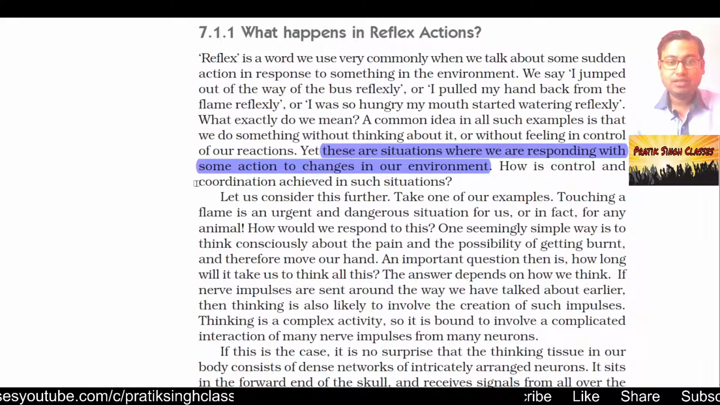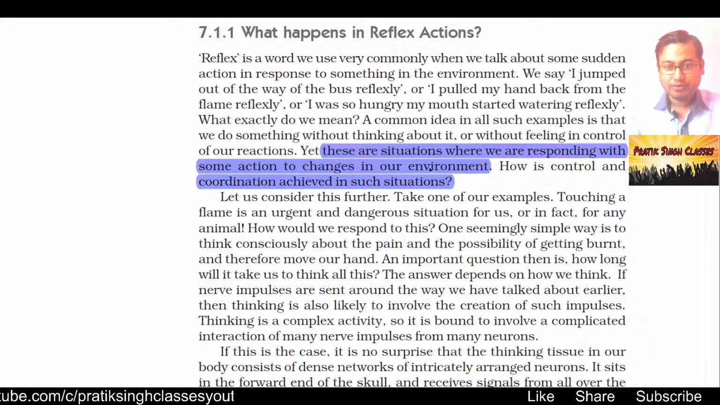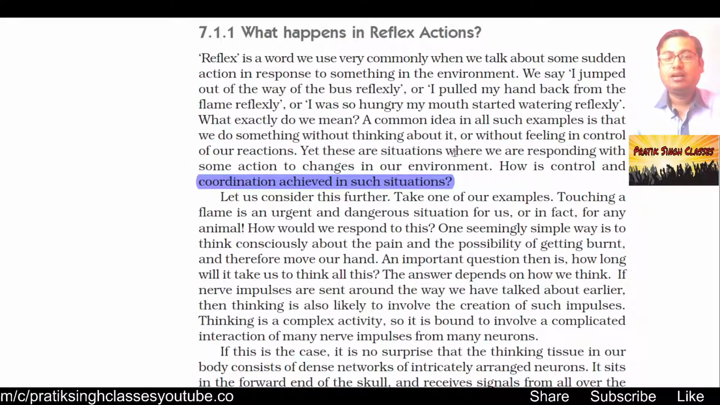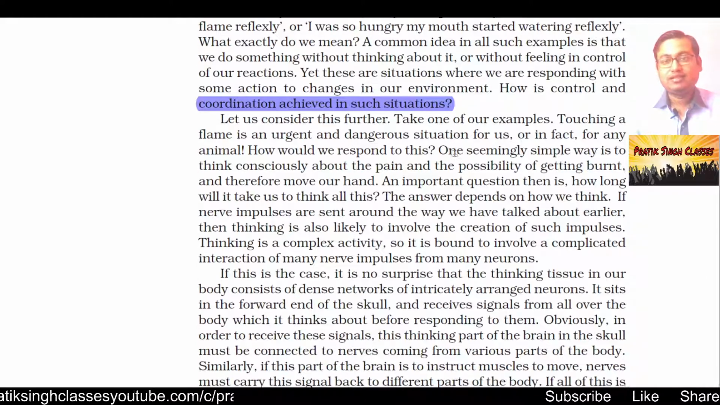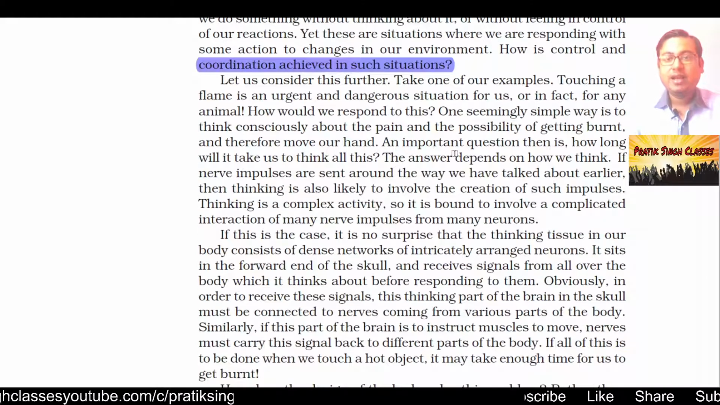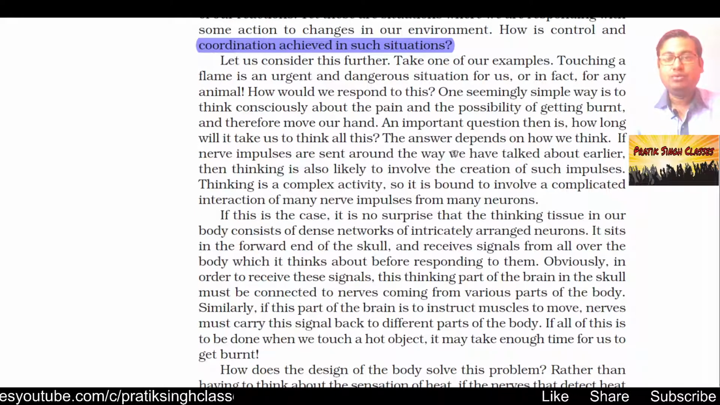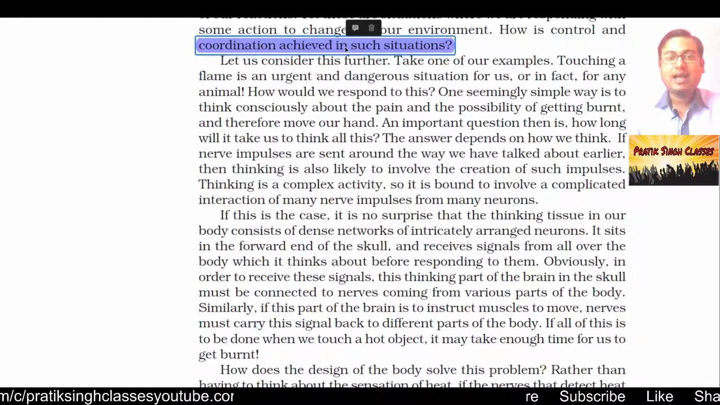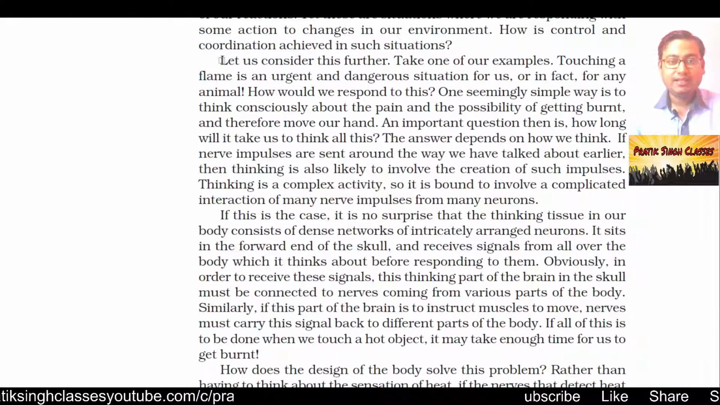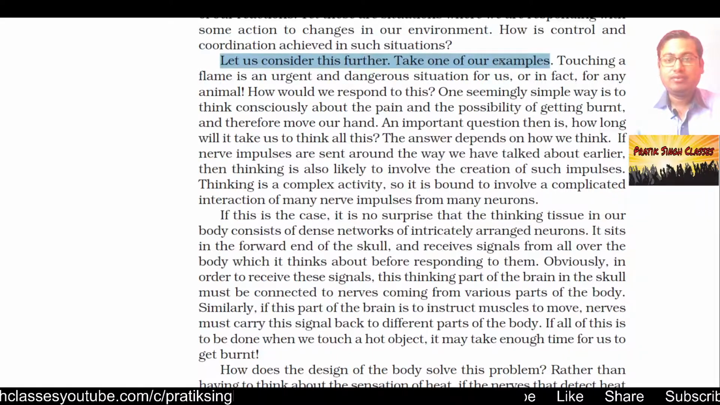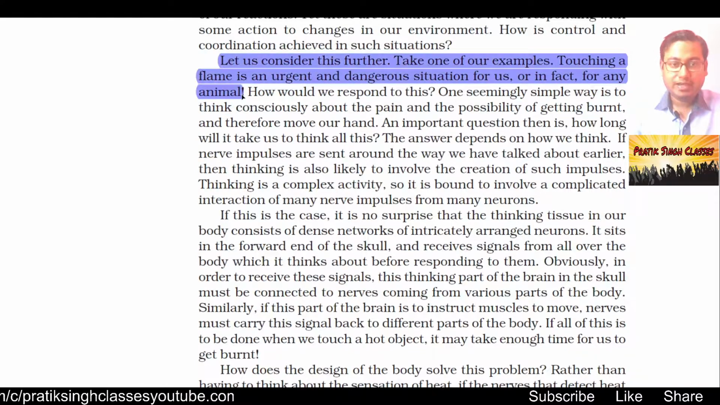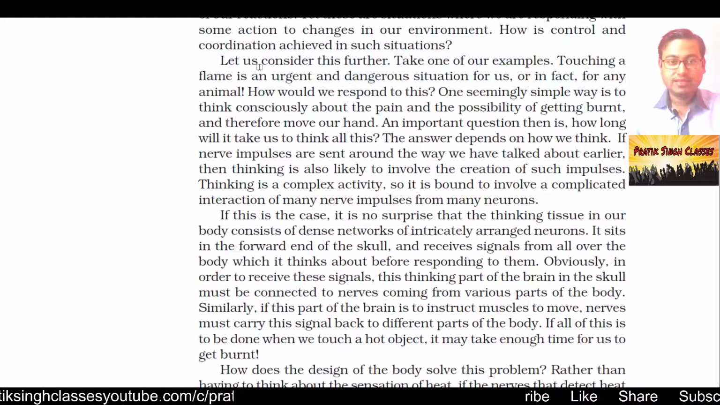How is control and coordination achieved in such situations? So here the question comes: what controls these actions, what controls our bodily actions, and how is it guided? How are all the parts of our body coordinated with every other part of the body so that the action happens? Let us consider this further. Take one of our examples. Touching a flame is an urgent and dangerous situation for us, or in fact for any animal, because it may harm us, it may burn the skin, the hand, the legs, whatever.